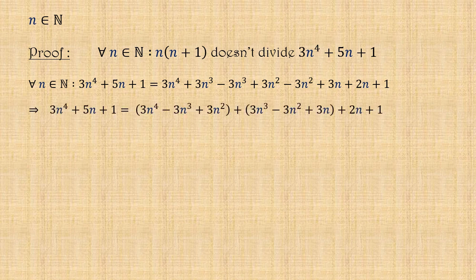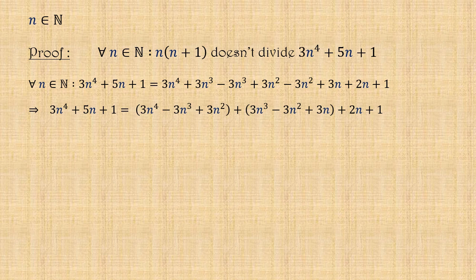This means that 3n^4 + 5n + 1 equals 3n^4 - 3n^3 + 3n^2 + 3n^3 - 3n^2 + 3n + 2n + 1.